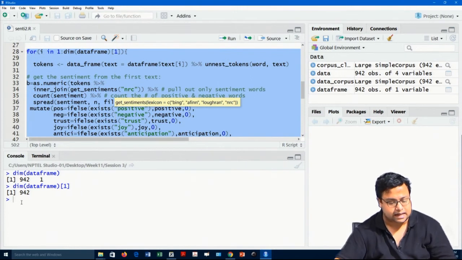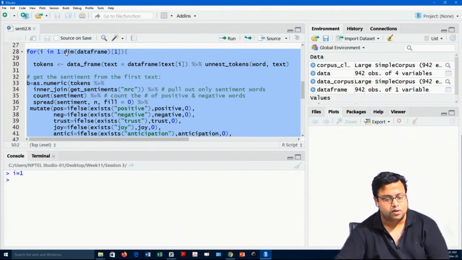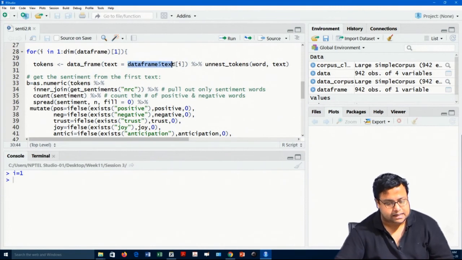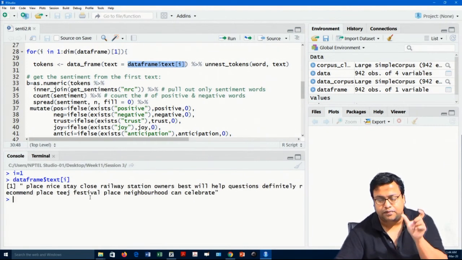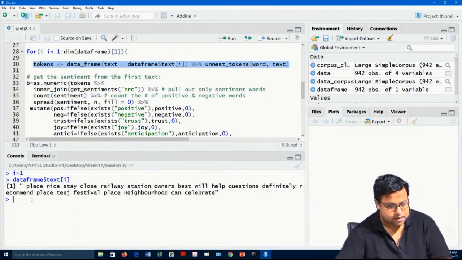Let us just assume, to understand what this is, that i is equal to 1. i varies from 1 to 942, since dim of the data frame gives 942. But let us assume i is equal to 1. Then this is the text of the first entry. So, I am creating tokens for those texts, word-wise tokens.